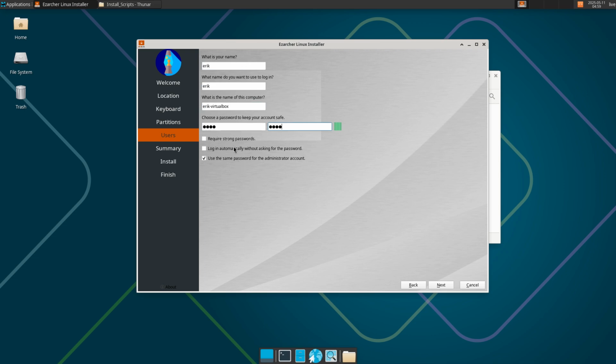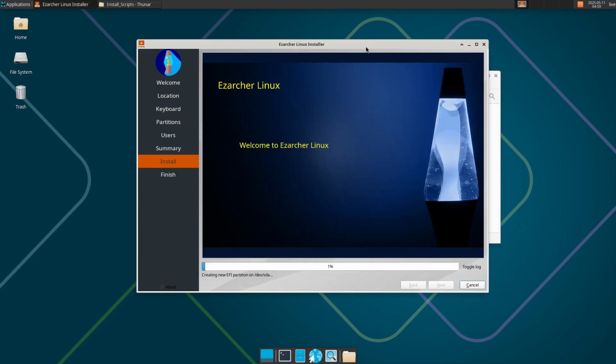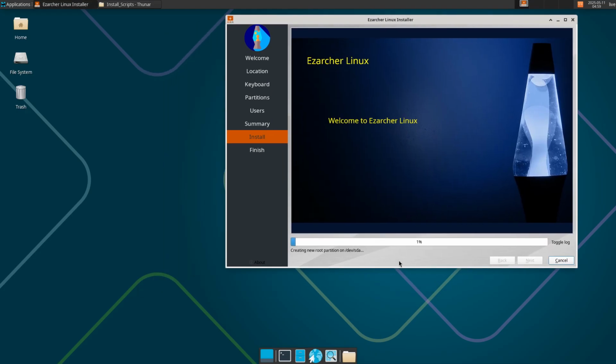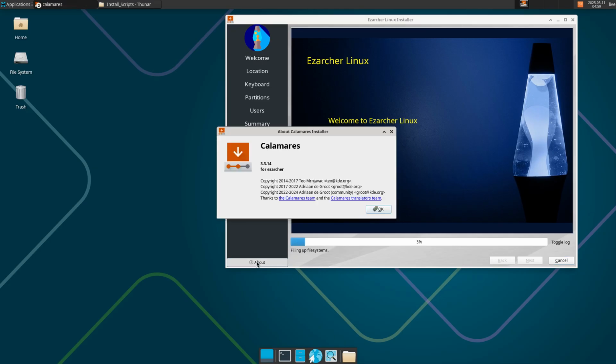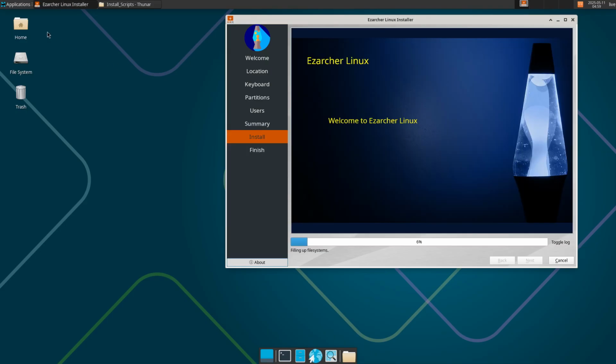Requires strong password or login automatically. He's busy. Alright, in the meantime, we can have a look around. We have 3.314 toggle log. We can have a look what's happening. In the meantime, let's see.